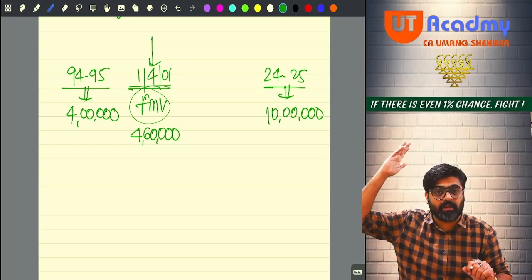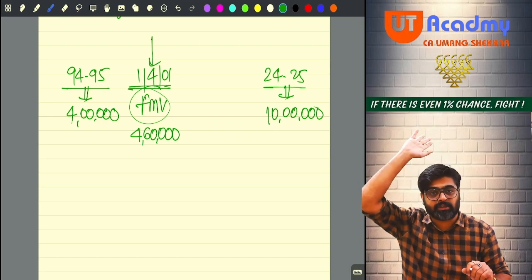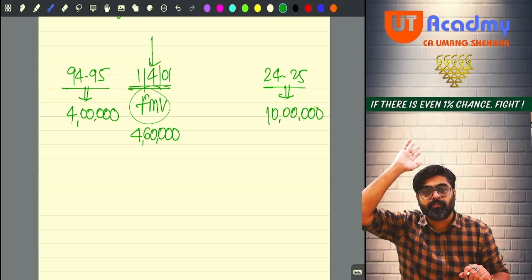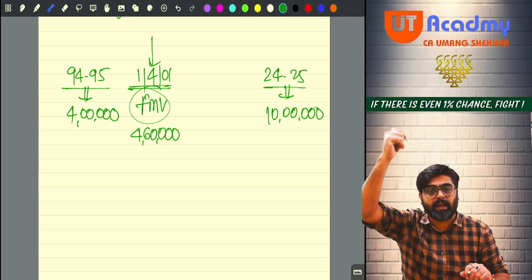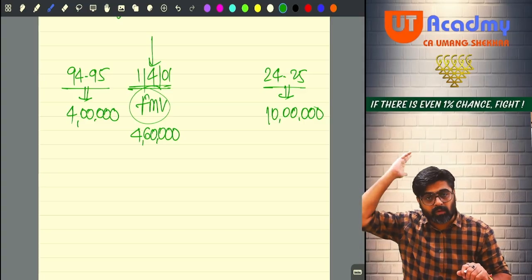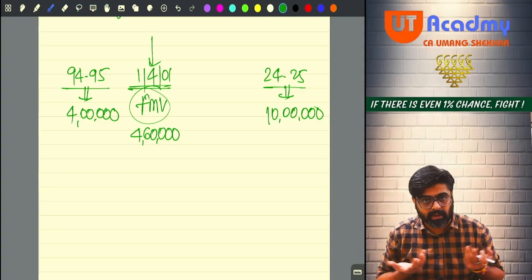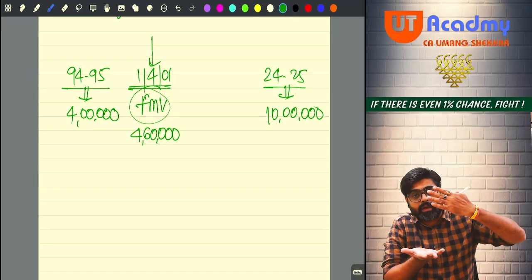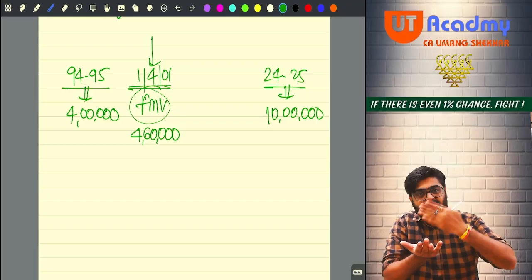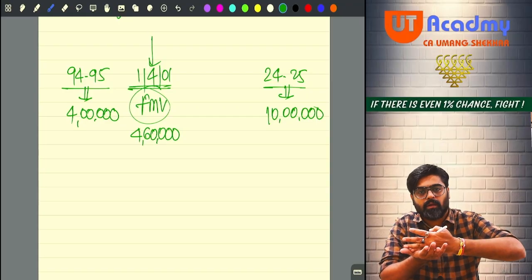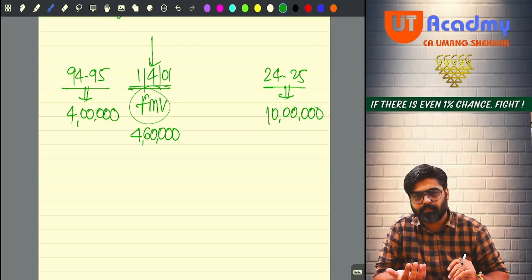Very old assets can be there. Some assets can be acquired in the 1960s. Some assets can be acquired in the 1970s. Yes or no? Few of them will be acquired in the 90s. Some assets in the 80s. Maybe even prior to that also. We never know at what time you might have acquired the asset. But we have to keep one base year. That base year is fixed: April 2001 and 2001-02 onwards.